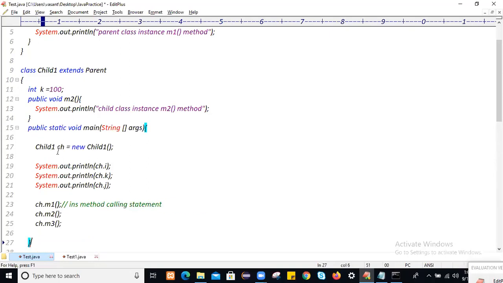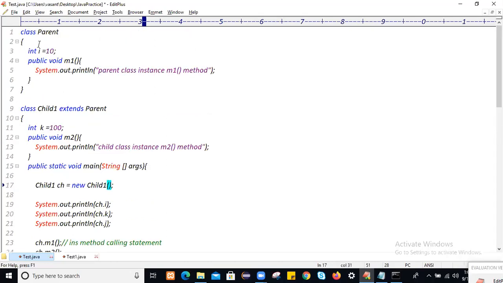This is the child one object. By using this child one object, we can access properties of this parent class as well as properties of this class, and call the parent class instance method as well as the child class instance method.